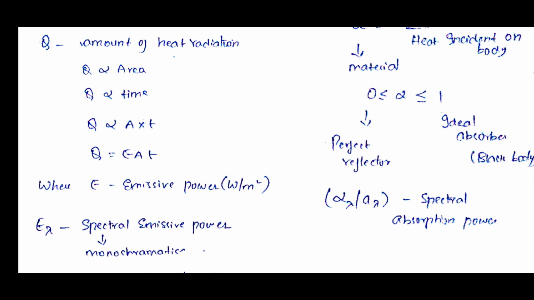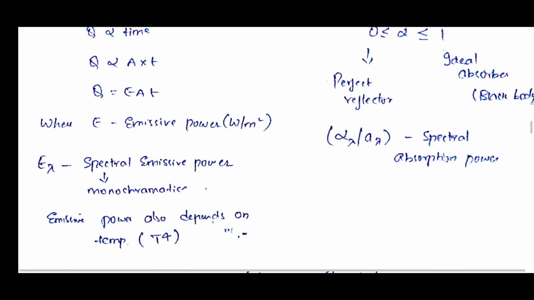That is nothing but the spectral emissive power, or monochromatic emissive power. This emissive power also depends upon the temperature. And one more point here: conduction and convection depend upon temperature to the power of unity, whereas in radiation the temperature is to the power of 4.